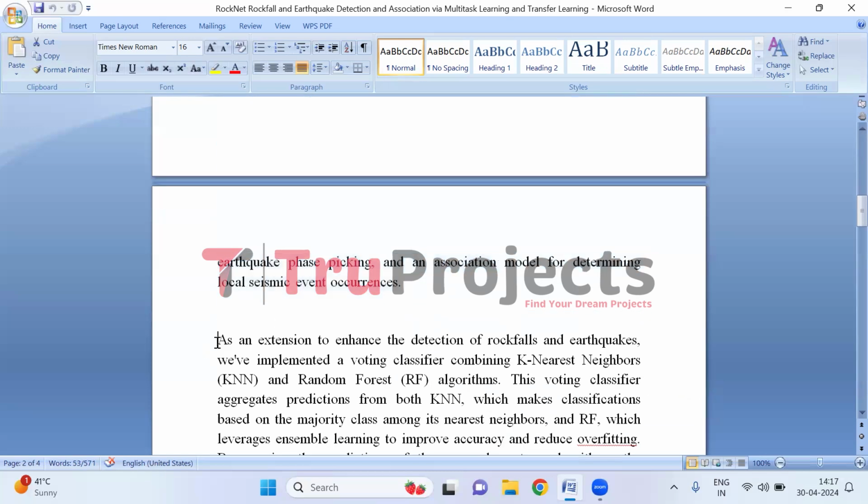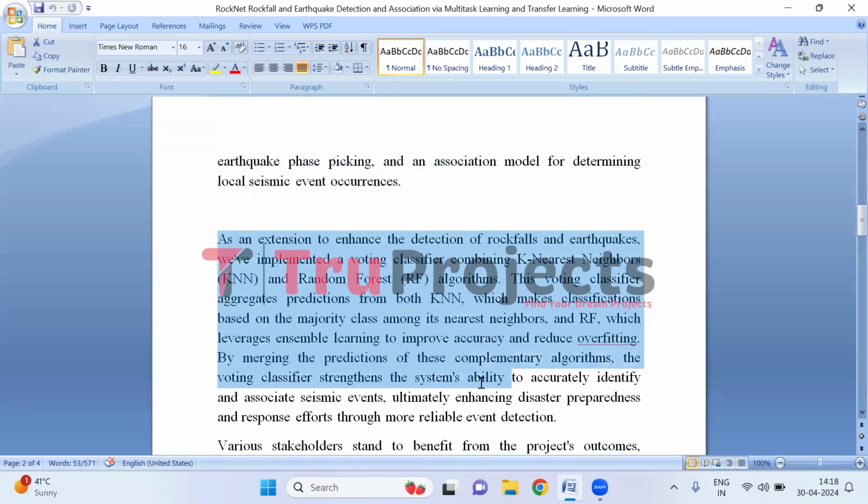To improve rockfall and earthquake detection, we have proposed a voting classifier that combines the strengths of K nearest neighbor (KNN) and random forest algorithms. KNN looks at the nearby points to classify, while random forest combines many decision trees for accuracy. By blending their predictions, our classifier becomes more robust, accurately spotting seismic events. This enhances disaster readiness by providing reliable detection crucial for prompt response and mitigation.